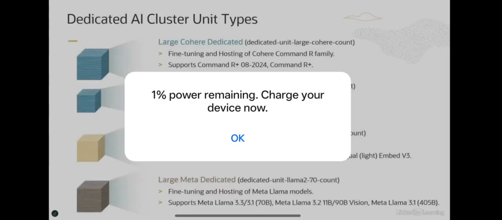Now one other thing which I want to mention here is, you see in parentheses there is long text with other SKU names or the service limit names. So there is dedicated unit large cohere count, dedicated unit small cohere count, and so on. The idea is, by default these service limits are zeroed out in your tenancy, and you have to do a service limit increase request in order to get these provisioned or enabled in your account. And these are the actual service limit names which you would use to ask for a service limit increase.